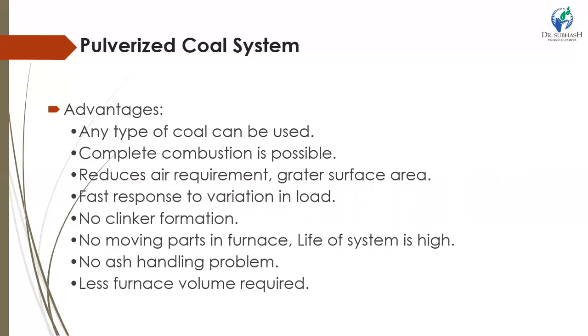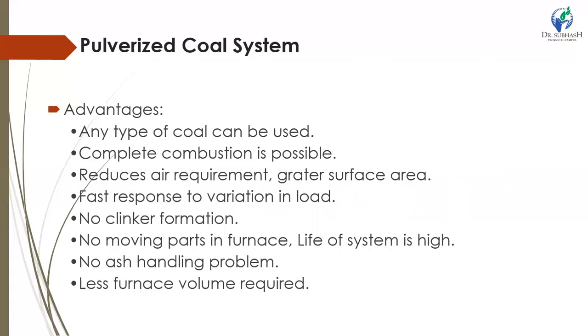It requires less excess air, and proper mixing of air and fuel produces high furnace temperature and results in higher boiler efficiency. It can utilize highly preheated air, for example 250 to 420 degrees Celsius, which promotes rapid combustion and also reduces heat carried by the exhaust